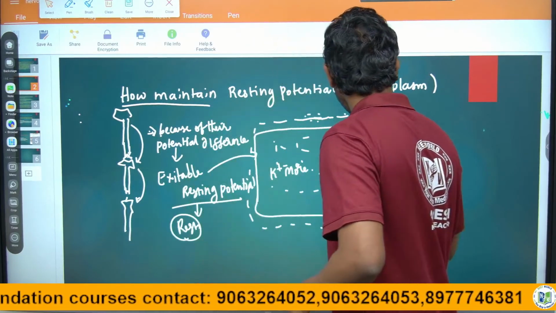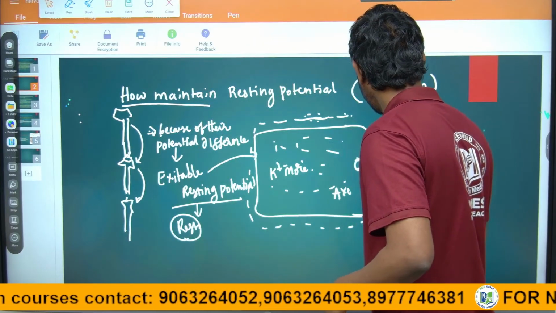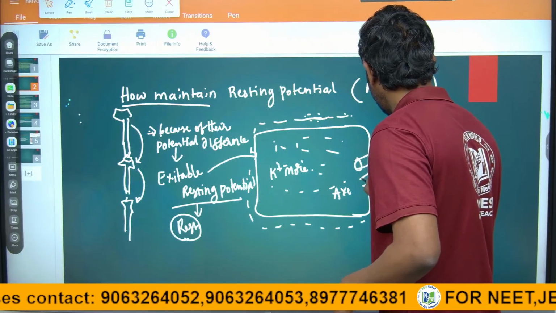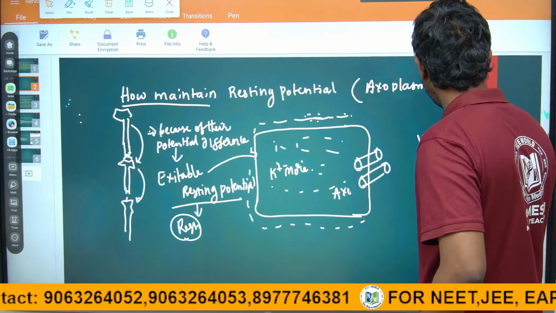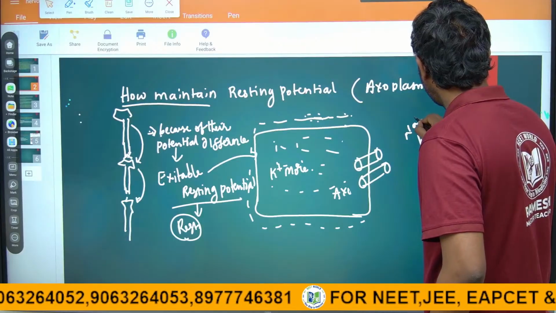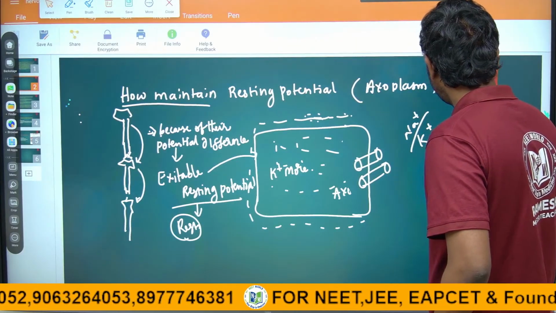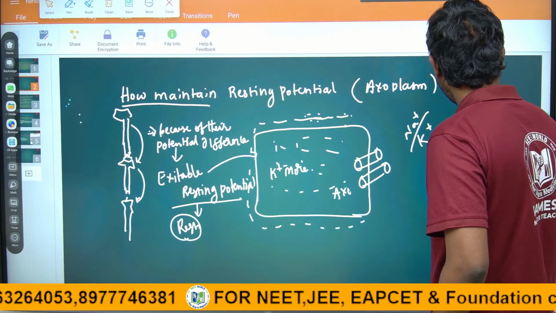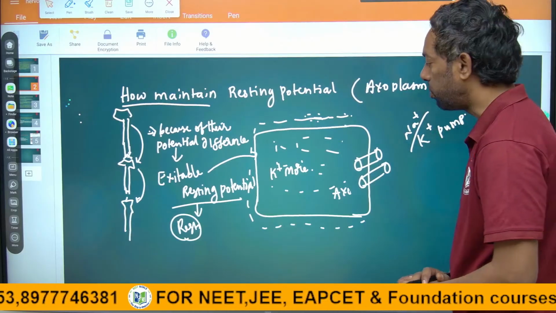Okay. This is the sodium potassium pump, guys. What is going on in this pump?